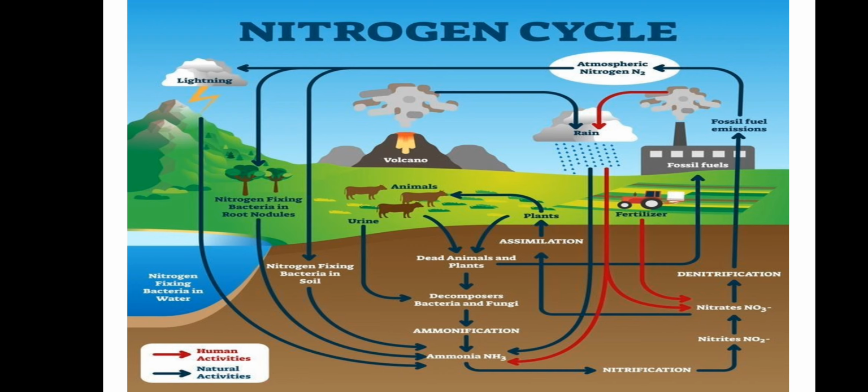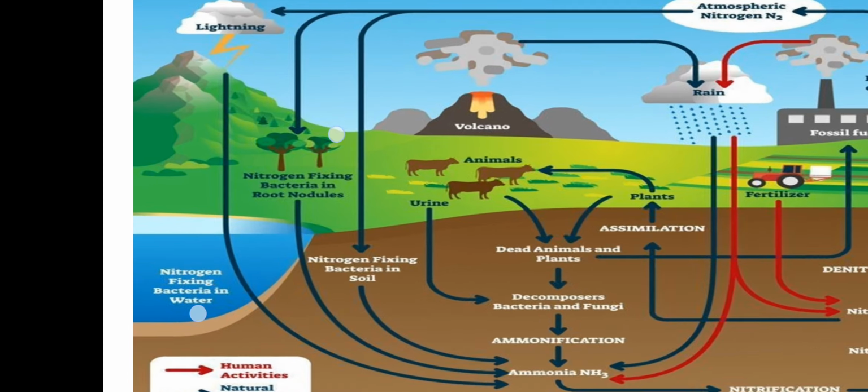These are the steps of the nitrogen cycle that revolve between plants, living organisms, soil, etc., that we see in the definition of the nitrogen cycle. We start from here.